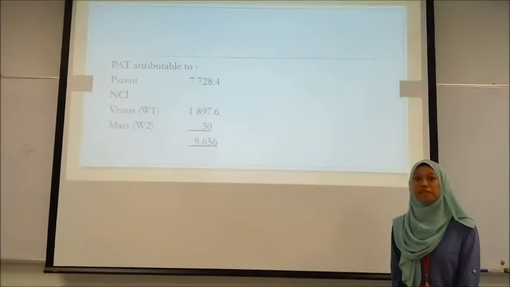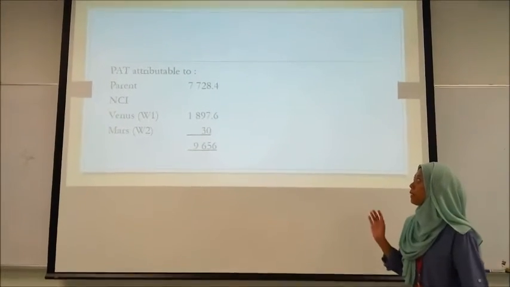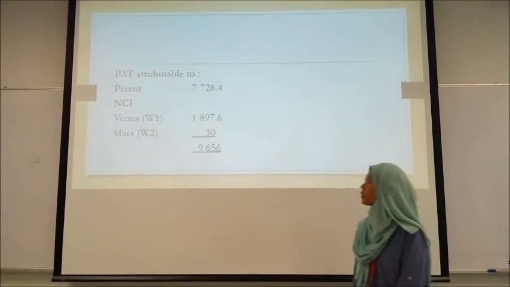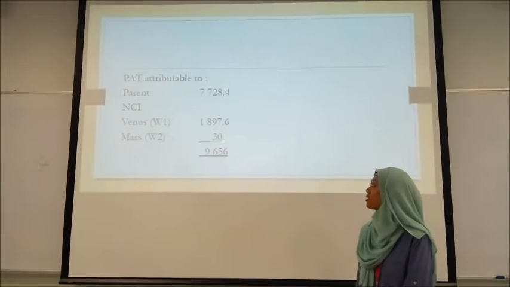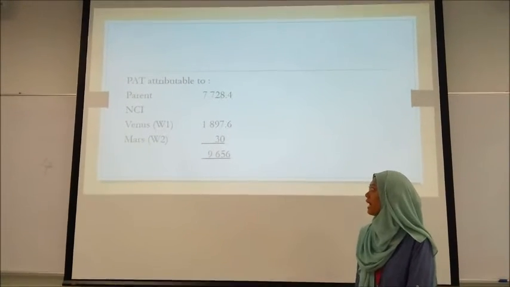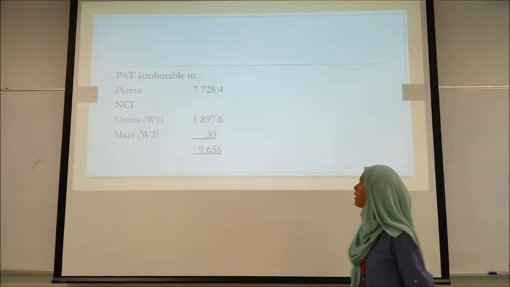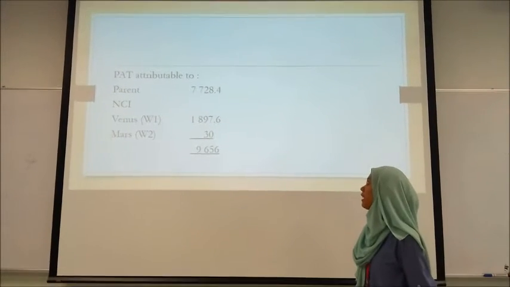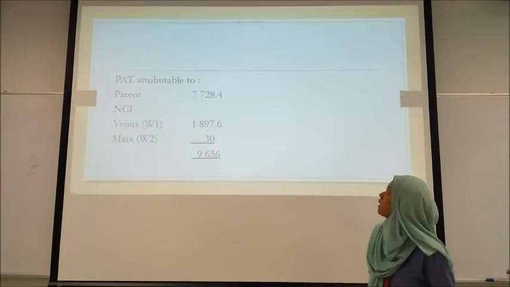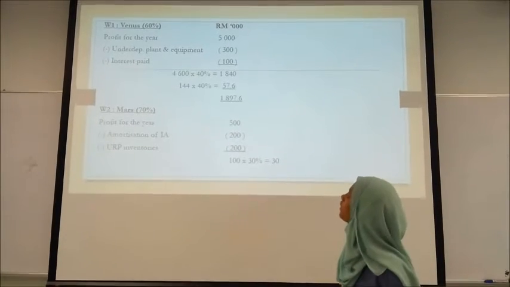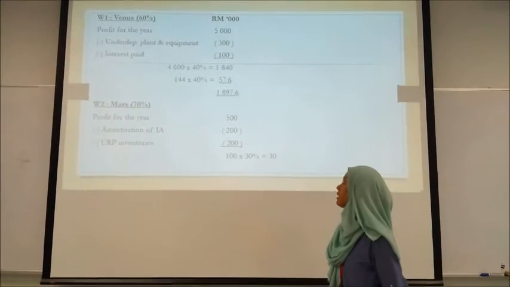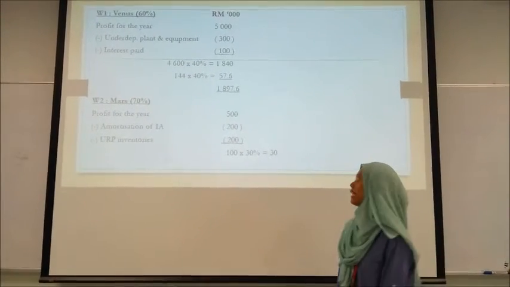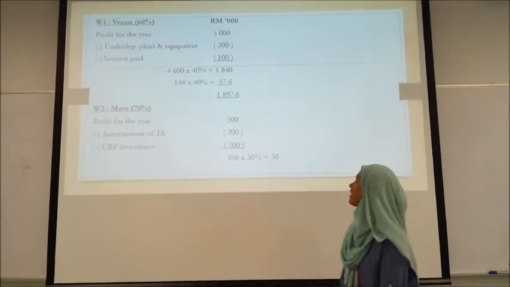Okay, so from the profit after tax we calculated before, profit after tax attributable to parent and NCI. So parent 7,728.4, NCI minus Akmar, for Venus, 1,897.6, and Mas 30. So where did we get this amount? For Venus, we take profit for the year as in the question, 5,000 minus under depreciation of plant and equipment minus interest 800.